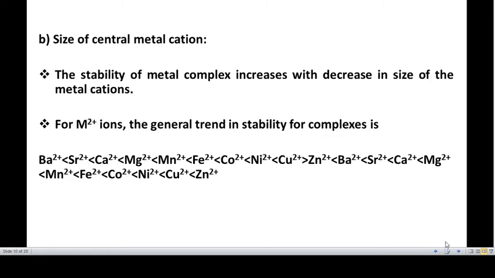Generally, if you look at the size of the central metal ion, when it is decreased, then it will be strongly held with the ligands and form a stable complex. So here you can see that the size from here to here is decreased. Therefore, you can see that here it will form more stable complex when compared to here.